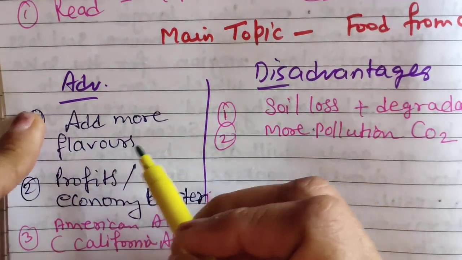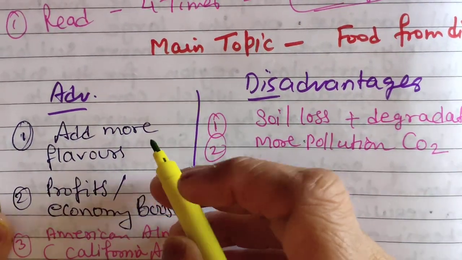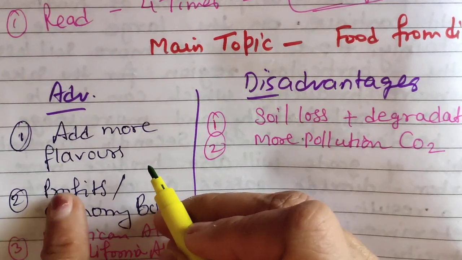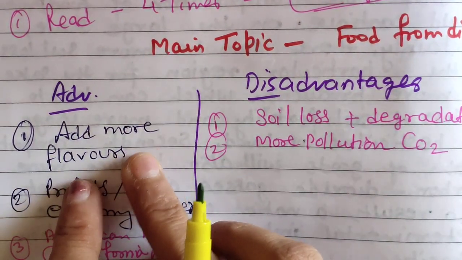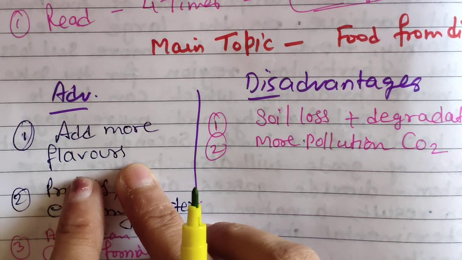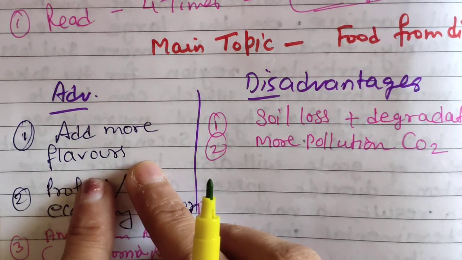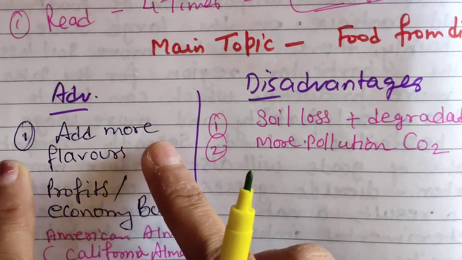So here, if people are having more imported foods or fruits from other countries, it means they can have more flavors, more variety of foods and other healthier things in their plates. So they will add more flavors in their daily meal.